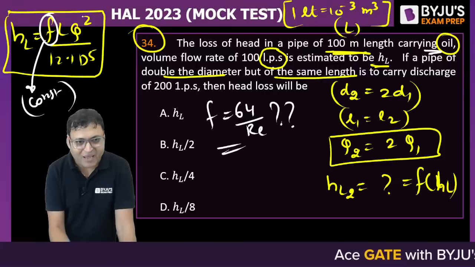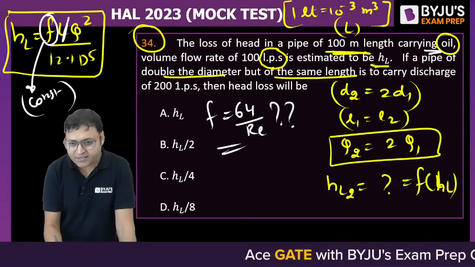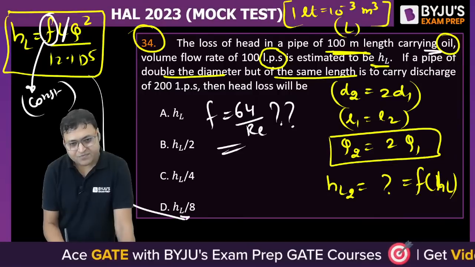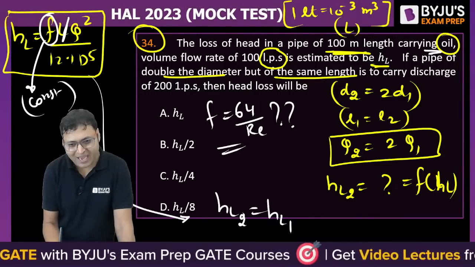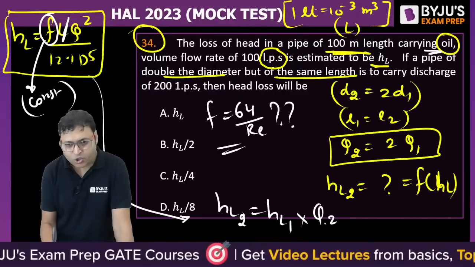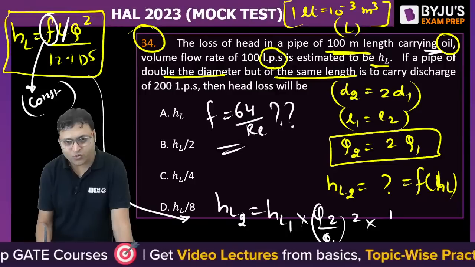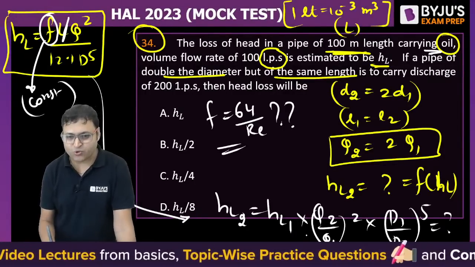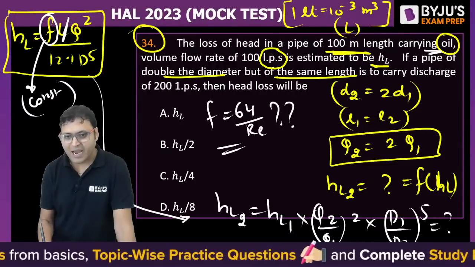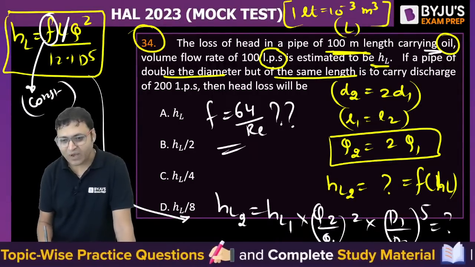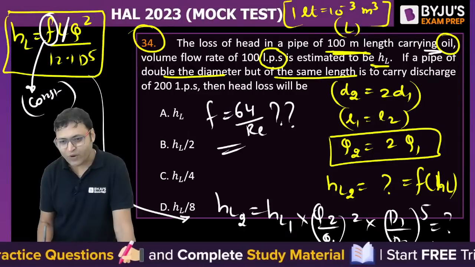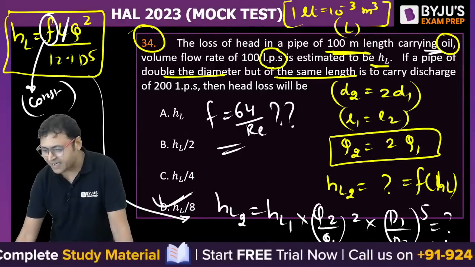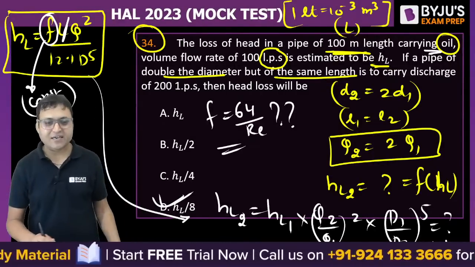L is already a constant parameter, L1 is equal to L2, and so we can say HL is proportional to Q square upon D to the power 5. So we can write HL2 is equal to HL1 into Q2 by Q1 whole square into D1 by D2 to the power 5. That will give you the answer. Q2 is twice of Q1, so it is 2 square, and D1 by D2 is 1 by 2, so it will be 1 by 2 to the power 5. So 1 by 8 into HL will be the answer. D is the correct answer. Isn't it D? D will be the correct answer for the given question.